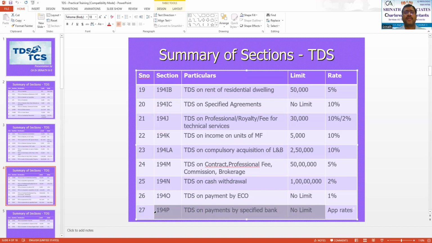Then comes 194P. This is again a newly inserted section. TDS on payments made by specified bank only to senior citizens. This deduction is purely only for payments made to senior citizens without any limit. The banks will deduct TDS at the rates which are applicable to the respective bank. This is a newly inserted section, of course, which needs some more clarity.